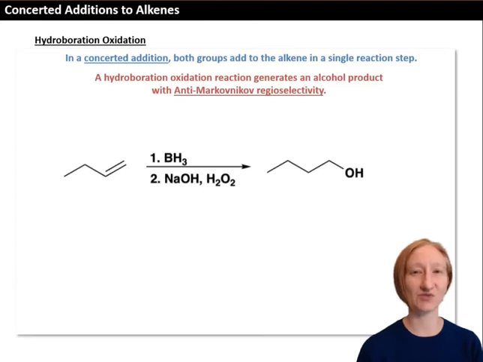In these reactions, borane is the electrophile. Borane has only 6 electrons and an empty p orbital. So the nucleophilic alkene attacks the empty p orbital of boron.